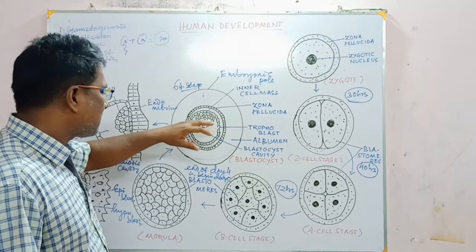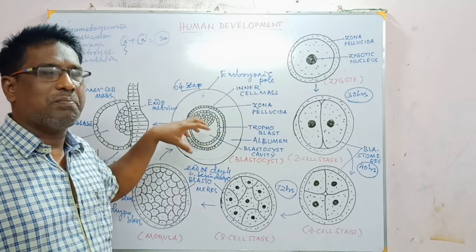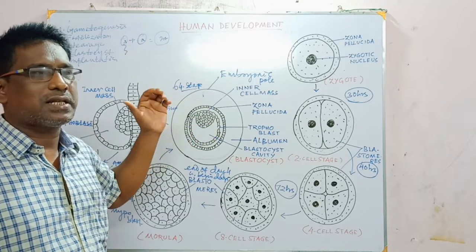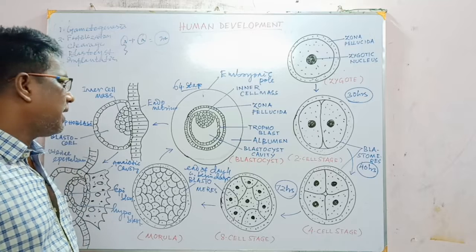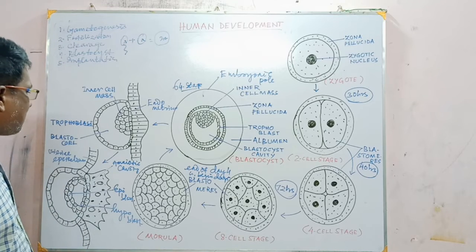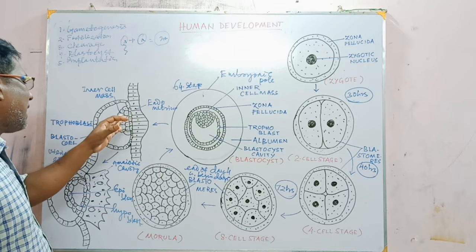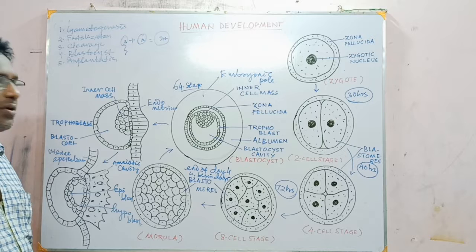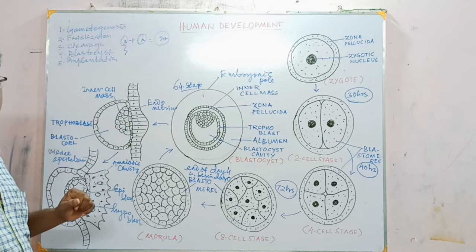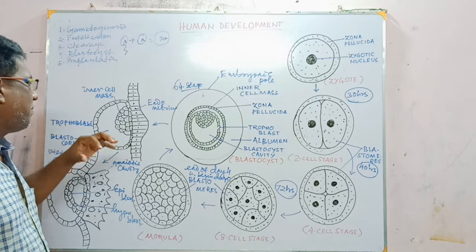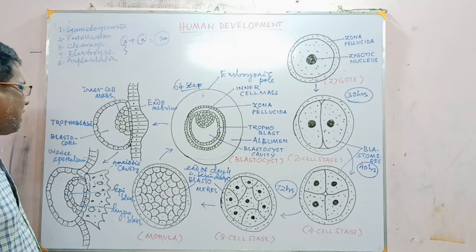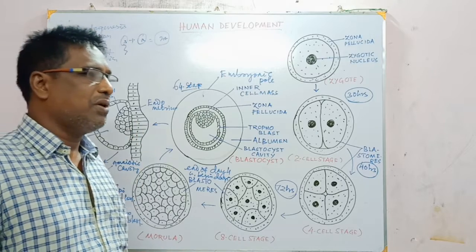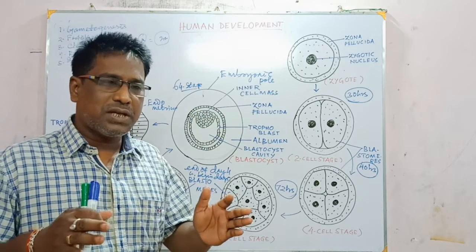So students, attachment occurs at the animal pole and the embryo develops there by drawing nutrition through the trophoblast cells from the uterine wall. And after that, the trophoblast cells lying in between the inner cell mass and endometrial wall are called cells of Rauber.